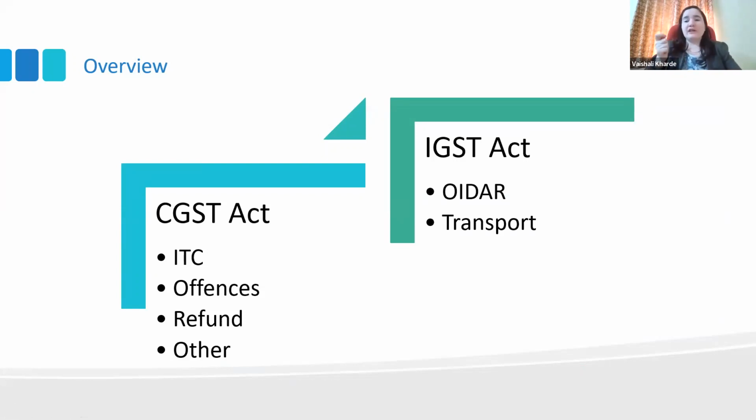Also, regarding the CGST Act, we have divided the discussion so that it is easy. We are not discussing by clause, we are discussing by topic to understand. So first we will discuss all the changes related to input tax credit. Input tax credit is our favorite subject. Every taxpayer intends to avail the input tax credit and the government intends to restrict it. So a lot of litigation is with respect to input tax credit. So first we will discuss all the changes related to input tax credit and the impact on the industry.